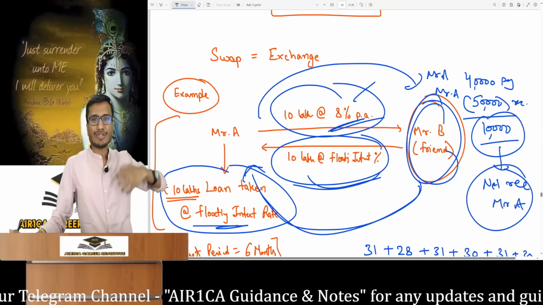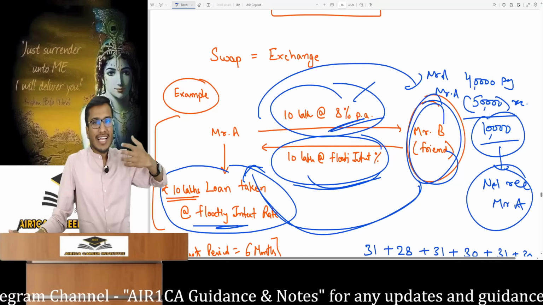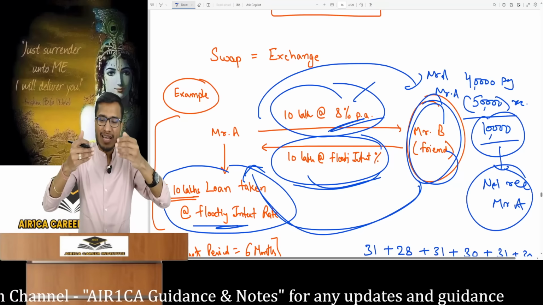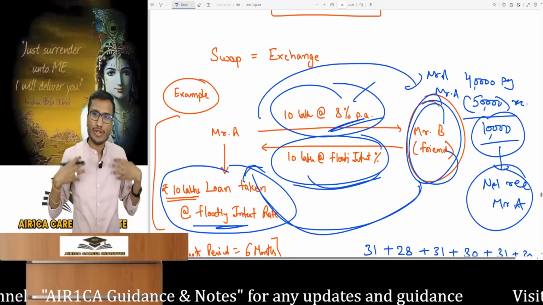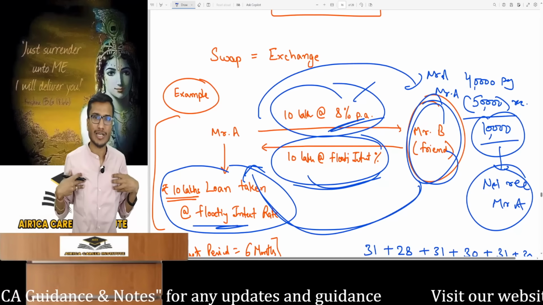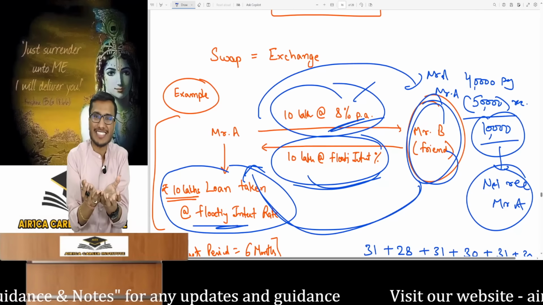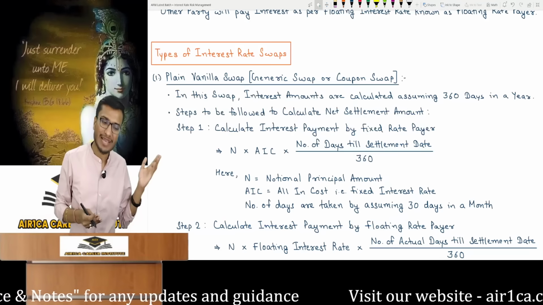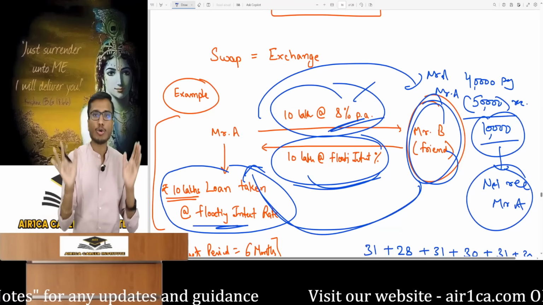Then you can give 50,000 of floating interest. Instead of doing that, we can do a net settlement. Look, I'll give 40,000, you'll give 50,000, so I'll have a net of 10,000 and you'll have a loss of 10,000 and I have a profit of 10,000. This is what you need to learn to calculate. This is what I'm explaining in plain vanilla swap. That's it. There is nothing else.